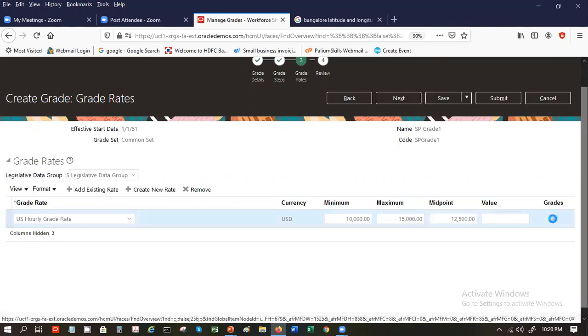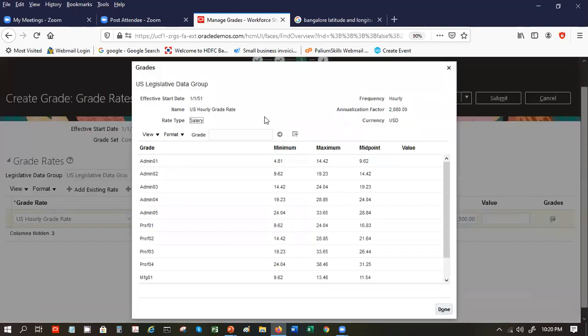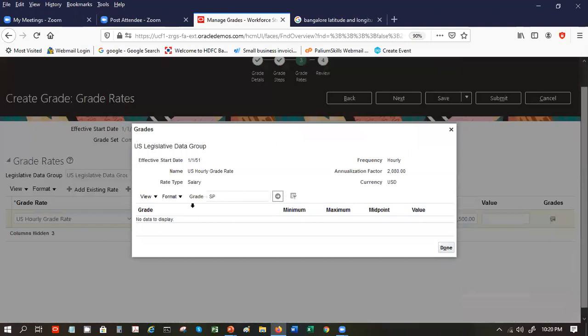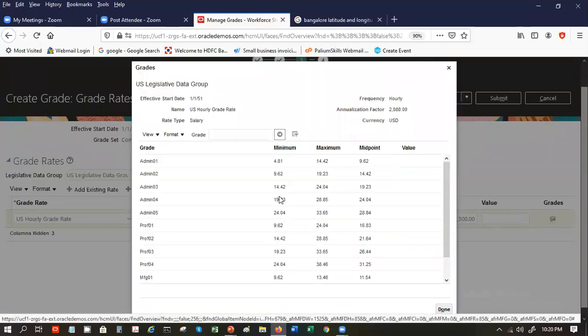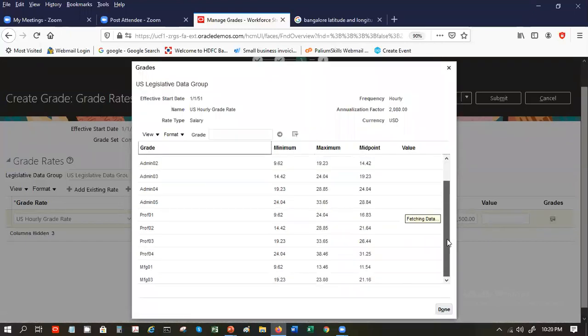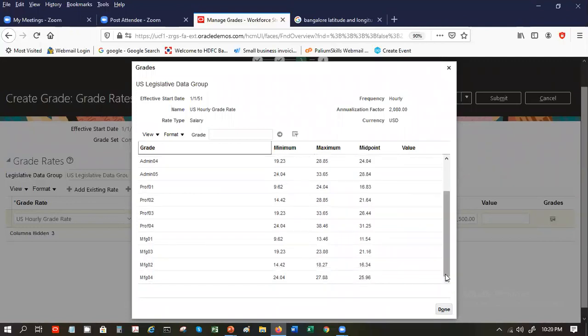And what are the valid grades? If you click on these grades, you can associate your grades here. So SP. It's not coming up.